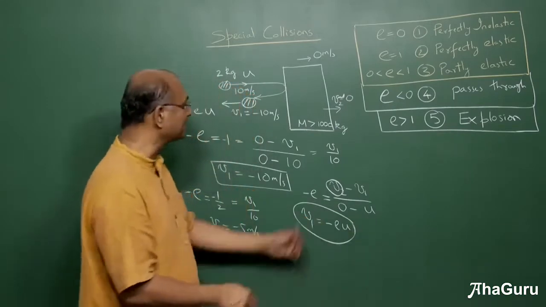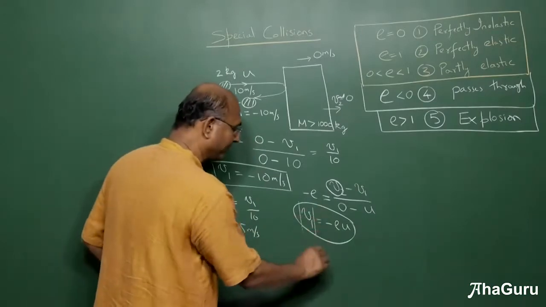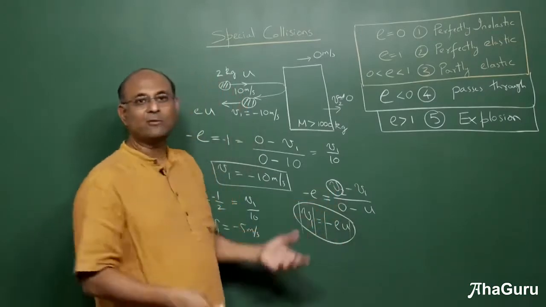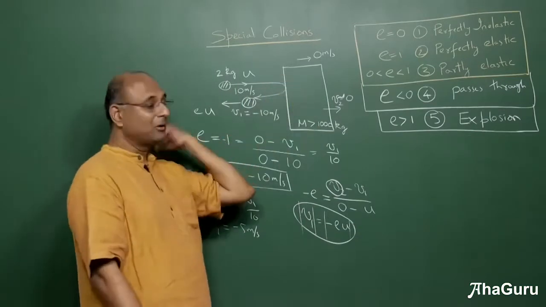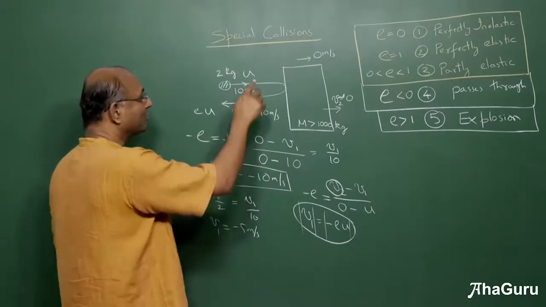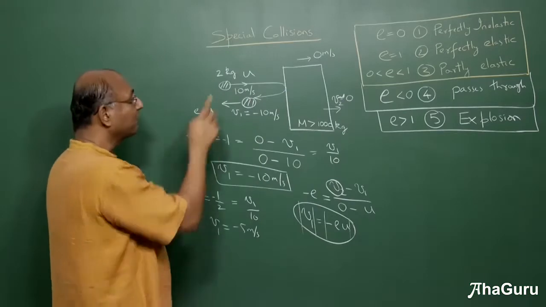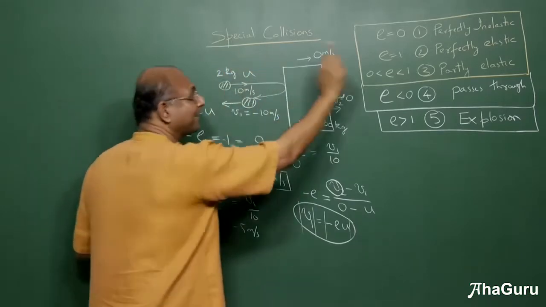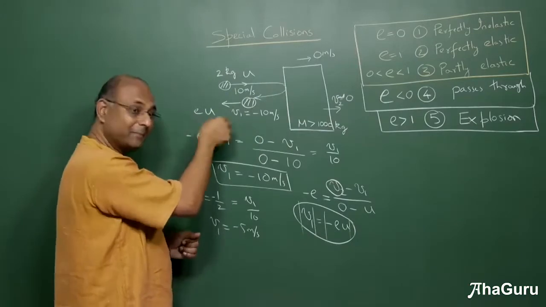Minus simply tells you it is in the opposite direction. The speed, the magnitude of V1, is E times U. So you're coming in with U, and you're bouncing back with E times U. If the coefficient of restitution was half, you will bounce back with 5 meters per second. If it was perfectly elastic, E is 1, then you will bounce back with 10 meters per second.